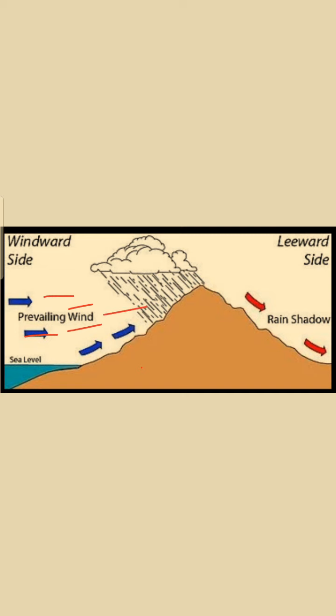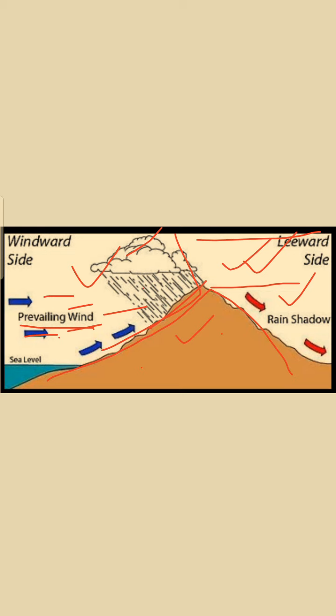But yet you can see the mountain here. So this mountain is preventing or stopping the wind from crossing to the other side of the mountain. Because of that, one side of the mountain gets rainfall, but on the other side of the mountain there will be no rainfall. So this area will be called a Rainshadow area. It means the mountain prevents the air from going beyond, and because of this, the other part of the mountain develops a Rainshadow area or region.